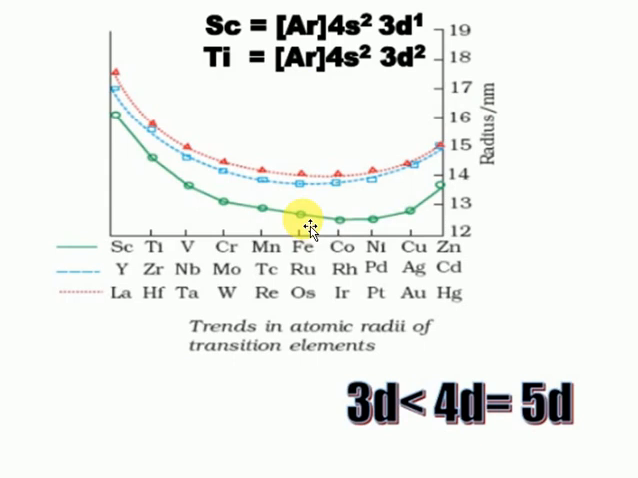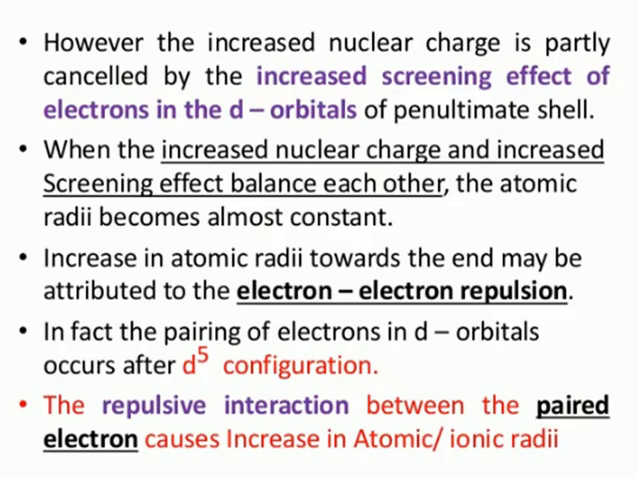The screening effect and the nuclear charge both nullify, so no net attraction force remains. That's the reason why iron, cobalt and nickel have almost the same atomic radius. The increase in atomic radius toward the end may be attributed to electron repulsion, because more electronic repulsions are present.